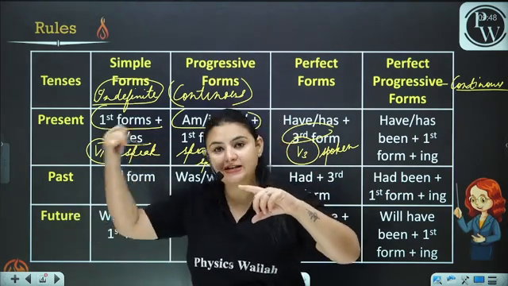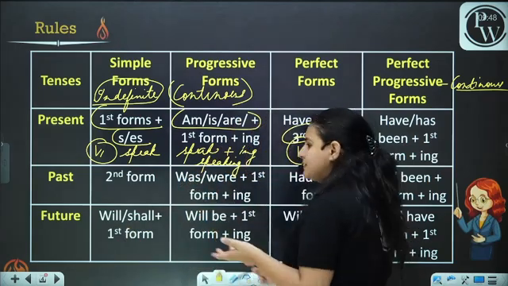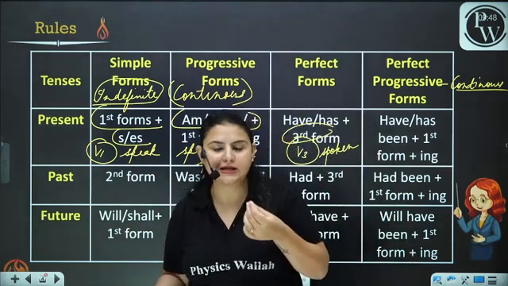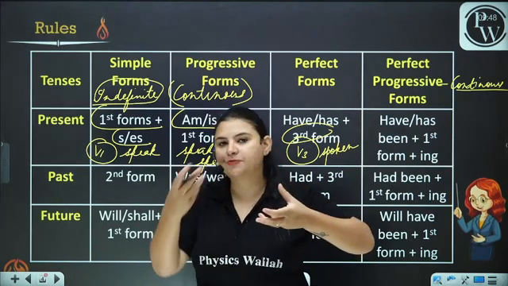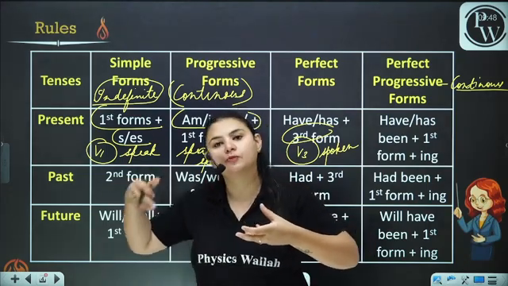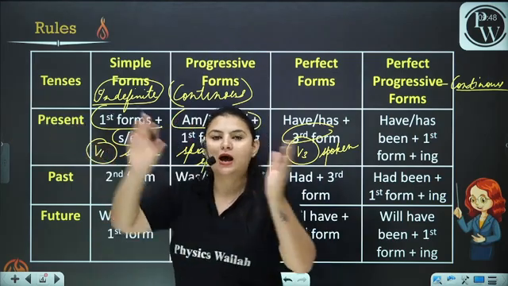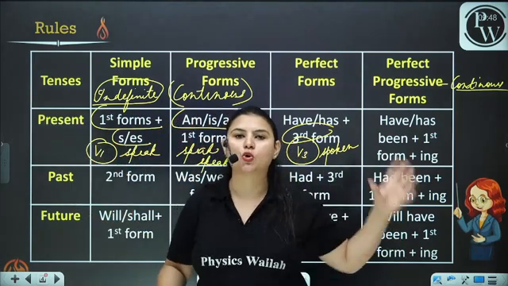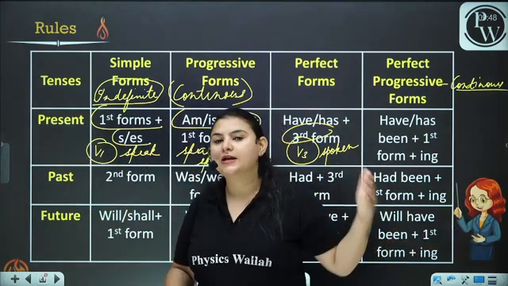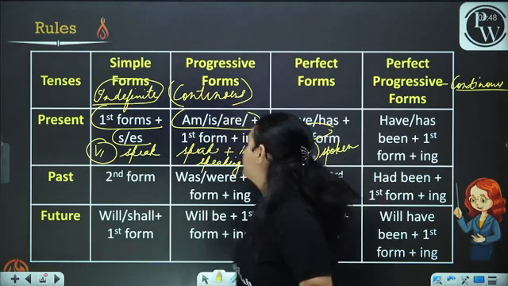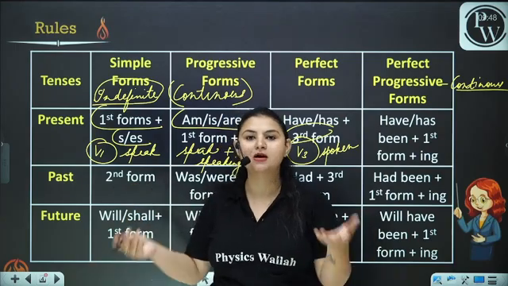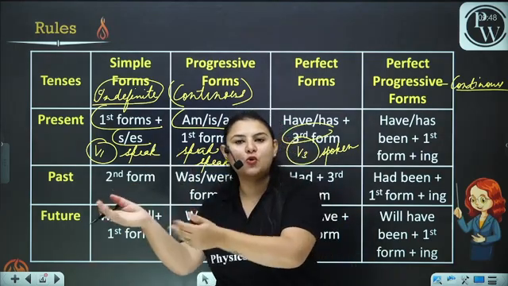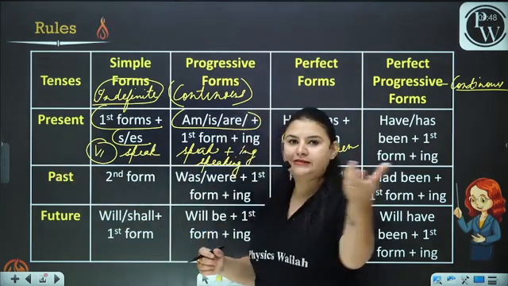Write examples on your own. As you can see, I have written: I do, I eat, I speak to my mother. I is the subject, speak is V1, and to my mother is the object. I speak to my mother, I talk to my brother. These are the examples that you can use. Now, when you look at this sentence: I am dancing, I am teaching my students.